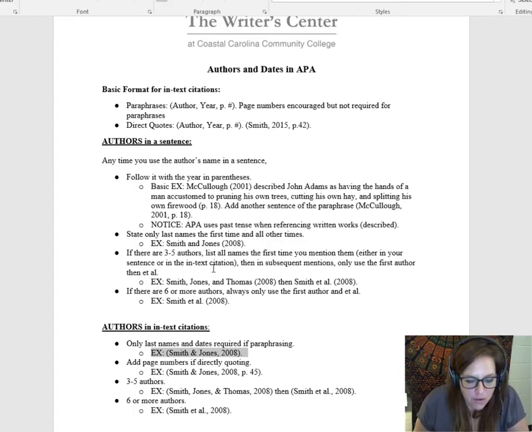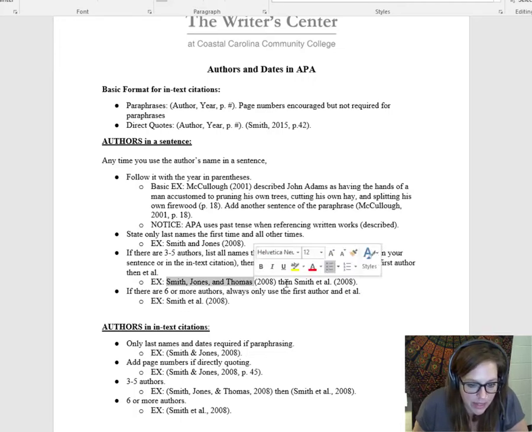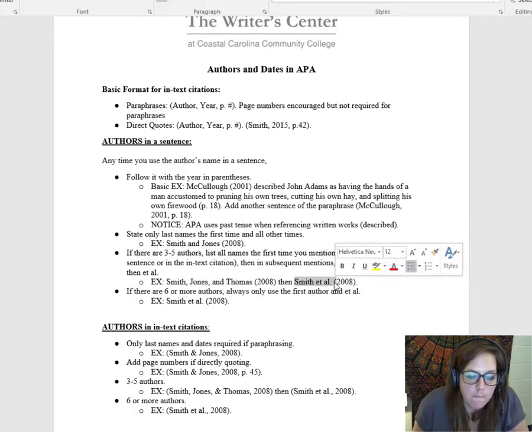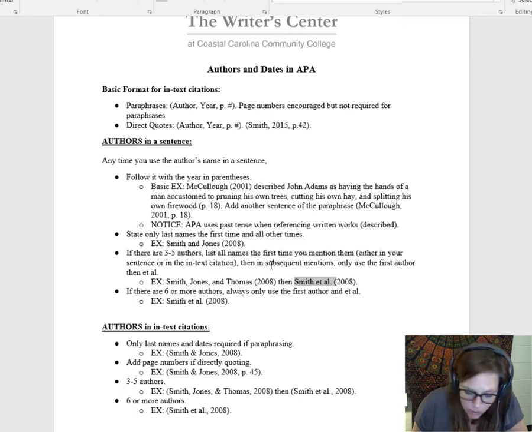But if you have 3 to 5 authors, then you say all of them the first time, and then every time after that you use et al. So for example, the first time you say their names, do it like this, and every time afterwards, do it like this. That's true within in-text citations as well, whether they appear in an in-text citation first or they appear in a sentence first, just whichever one is first is which one should include all 3 to 5 authors.